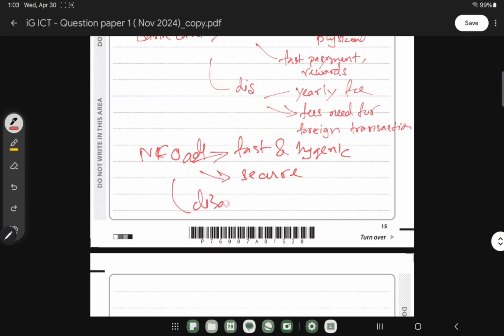When it comes to the disadvantage, we can say that in terms of disadvantage, not all retailers accept this type of payment, right? So it's not available, like the bank card and the PayPal. And the other disadvantage can be that if the device is lost, then there is a chance of unauthorized use.